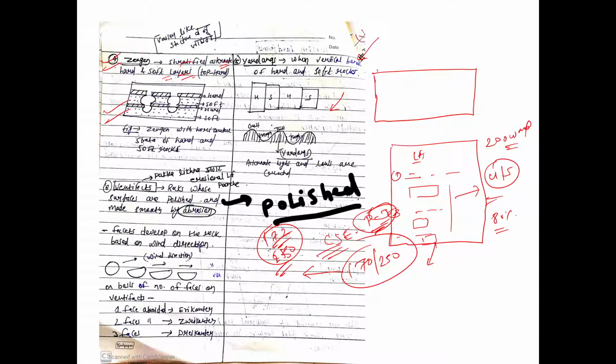So this is nothing but Zeugen. This is a keyword which you need to remember. So here, in an earlier case, there would have been layers like this, right?